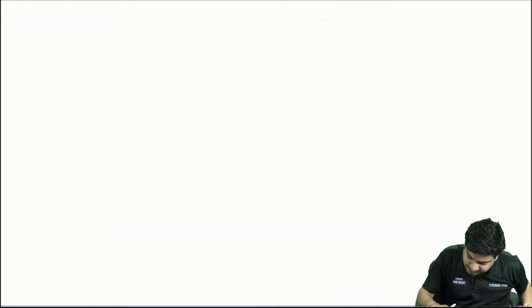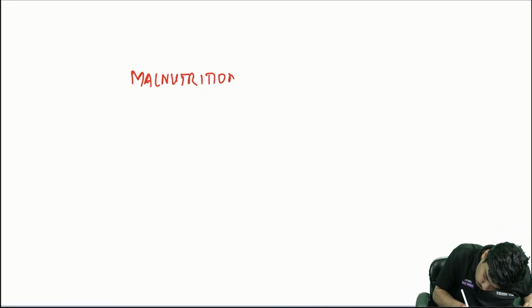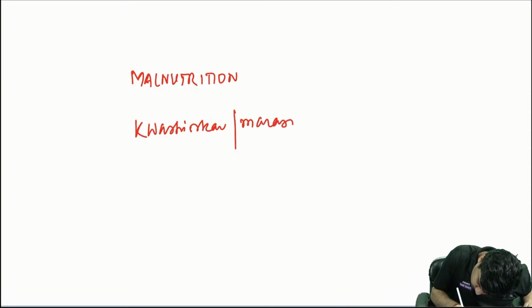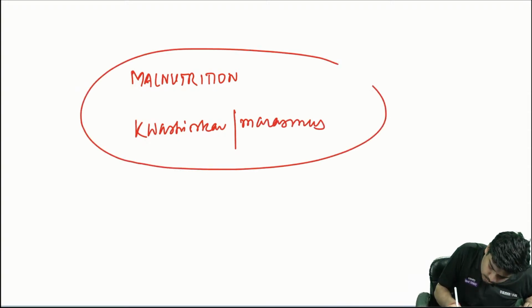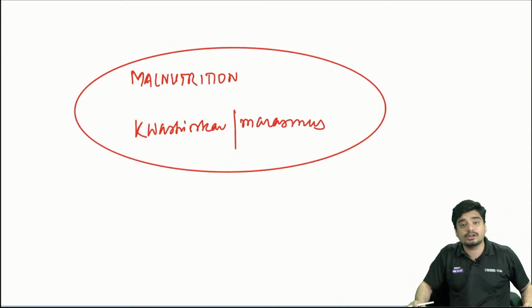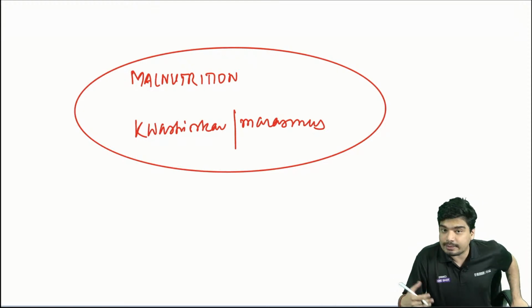Now we come to the next topic. That is malnutrition, and Kwashiorkor and marasmus. These are the 2 things that we'll discuss right now. Then we'll come to the questions again.